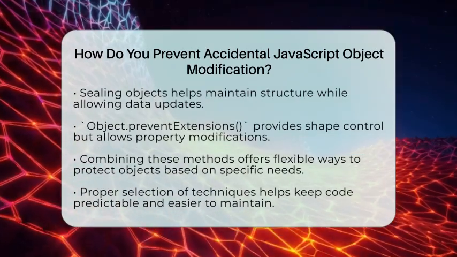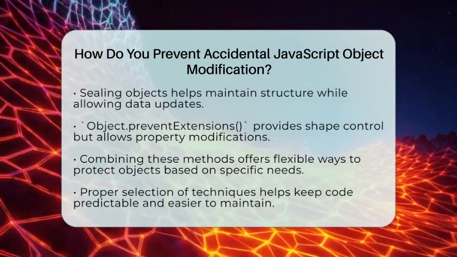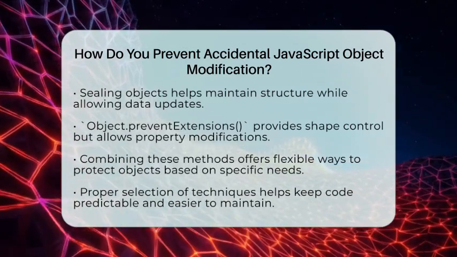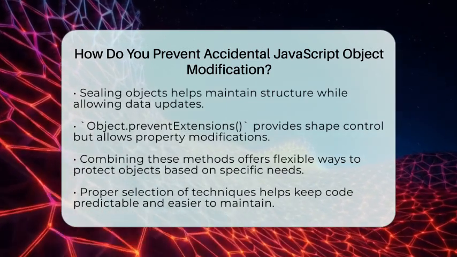By combining these techniques, you can protect your objects from accidental changes. This keeps your code predictable and easier to maintain. Remember, choosing the right method depends on what kind of protection you need for each object.